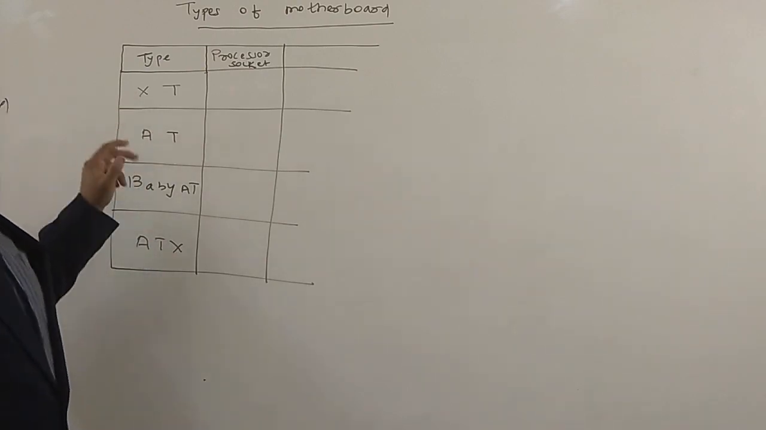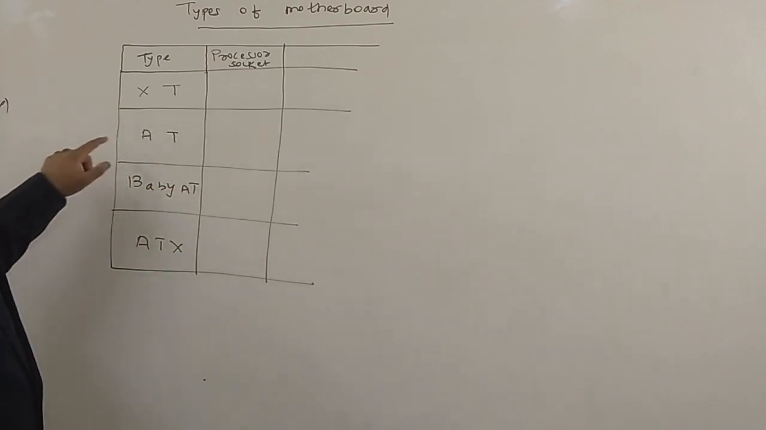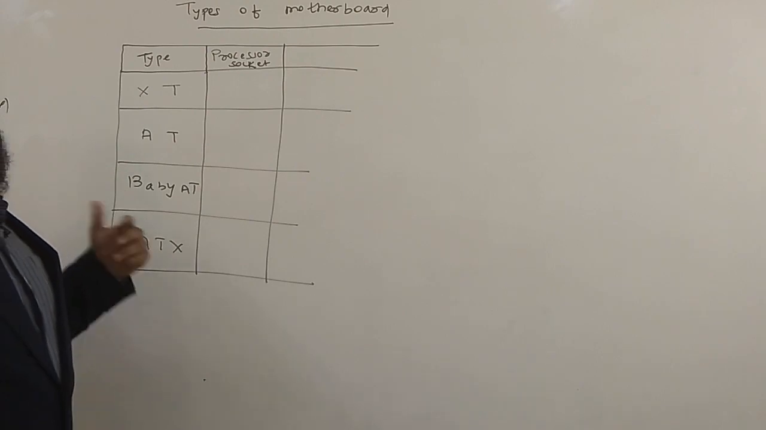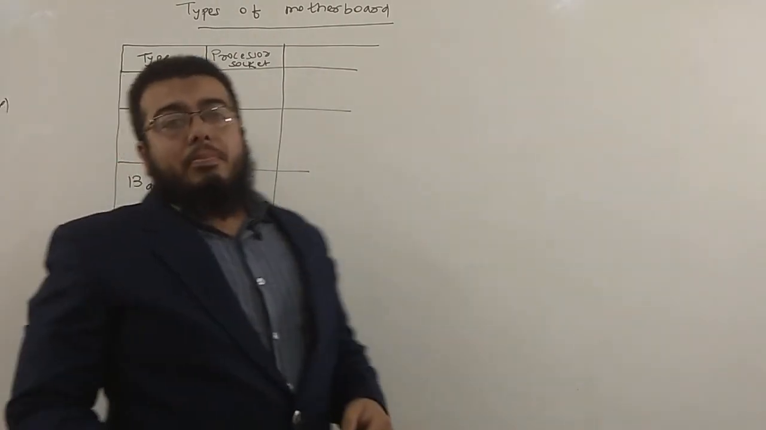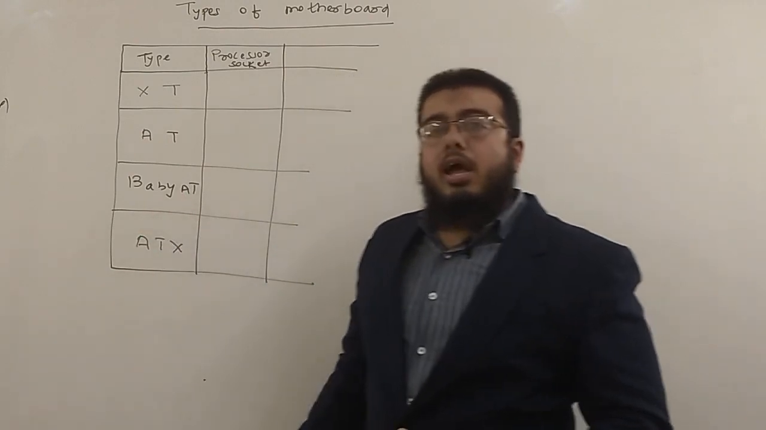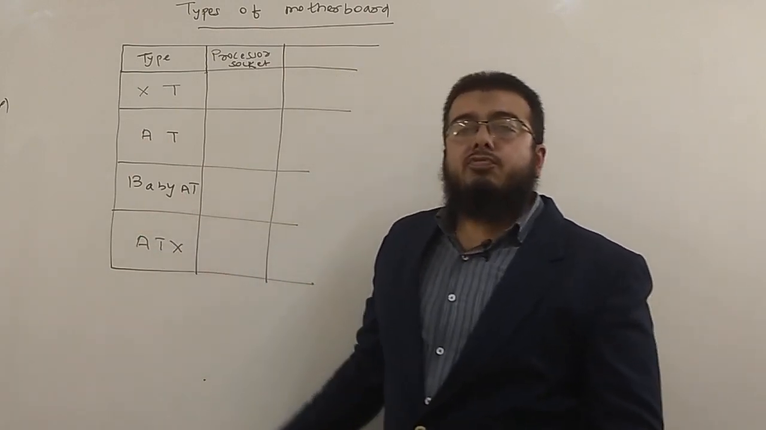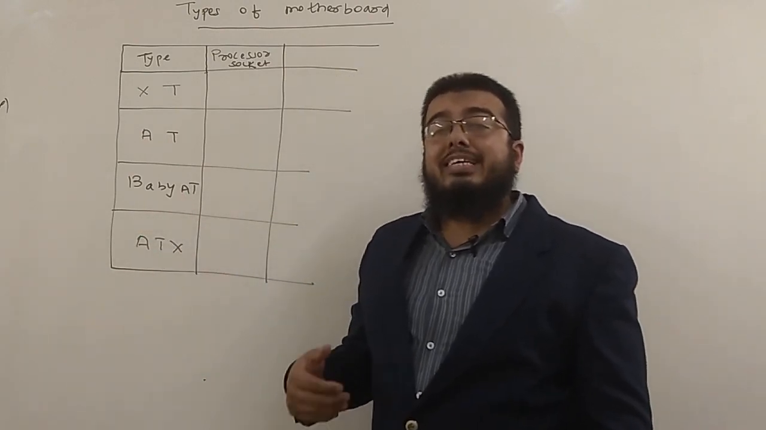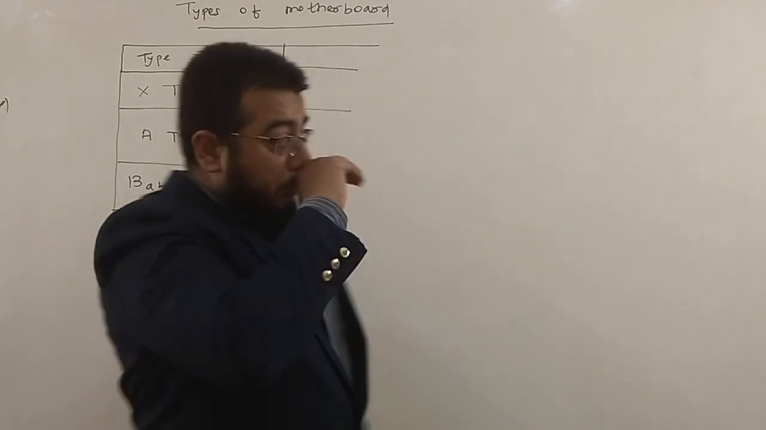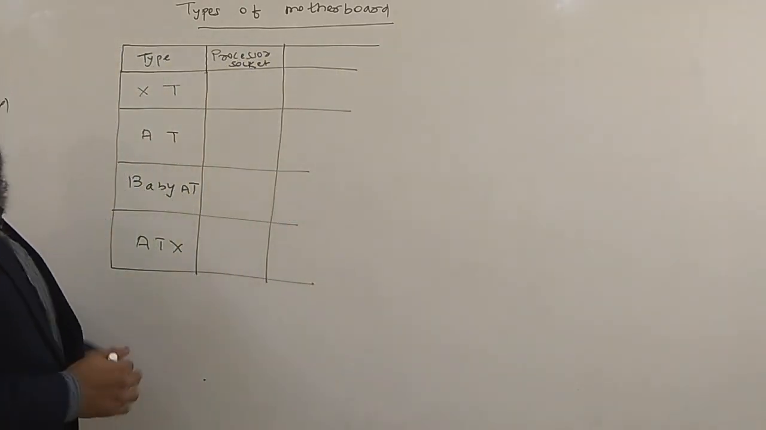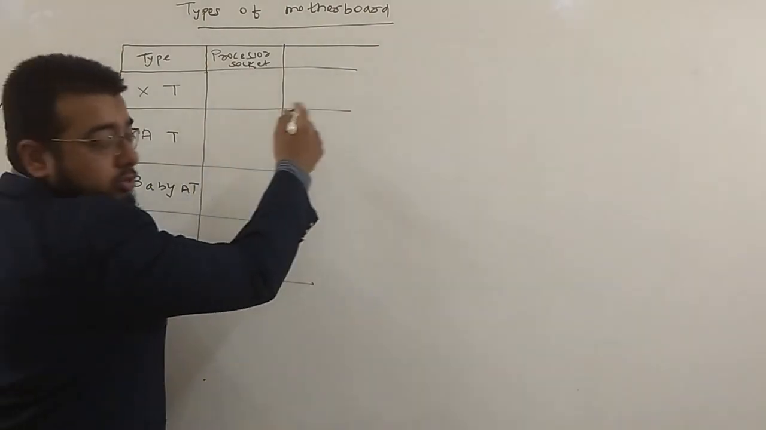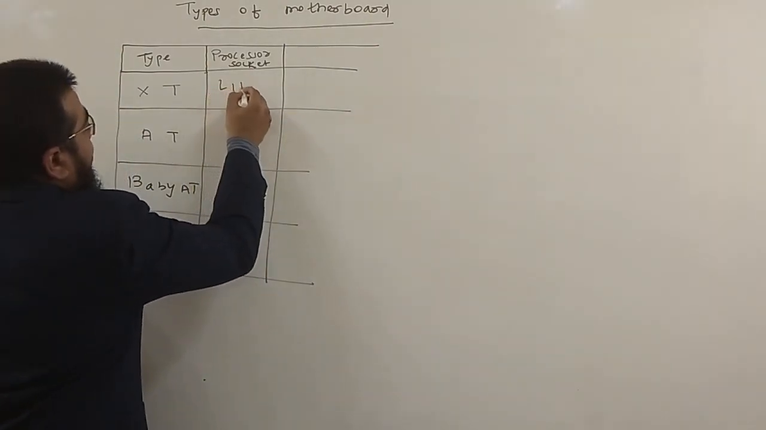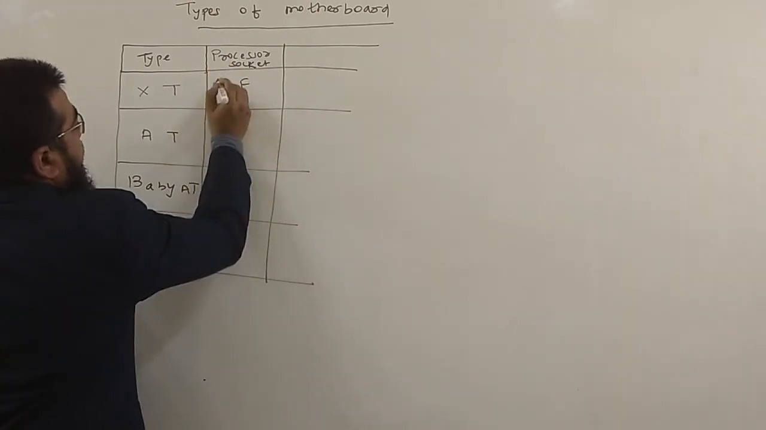XT stands for extended technology, AT stands for advanced technology, Baby AT stands for baby advanced technology, and ATX stands for advanced technology extended. The first thing we'll see is the processor socket. How will the processor socket be in XT motherboards? It will be LIF, the low insertion force.